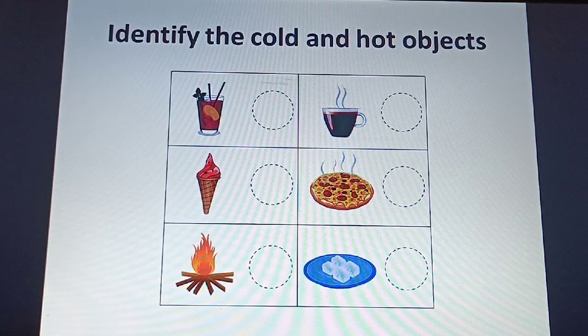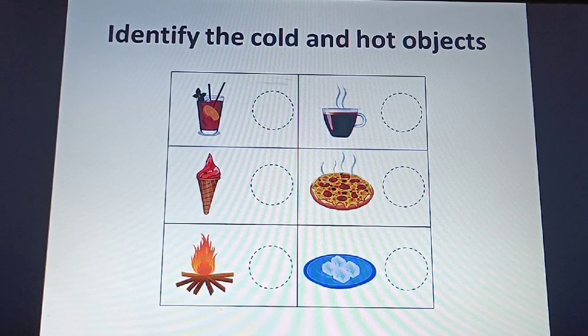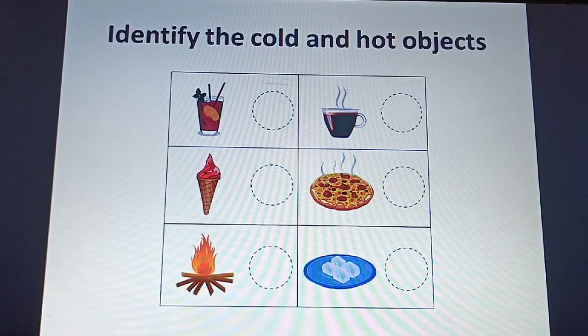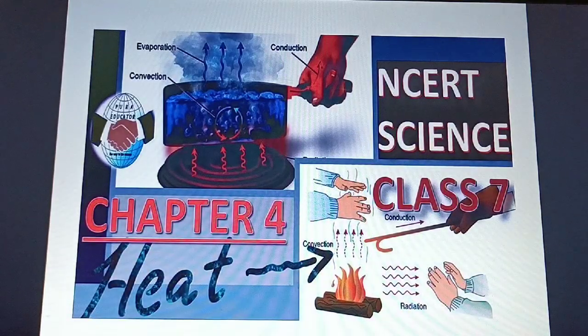Then you can see with the image only, hot cup of tea, isn't it? So tea is very hot. Then next is pizza. Pizza is also hot. Then the ice cubes. Ice cubes are cold. So these are the cold and hot objects. So in today's lesson we will learn about heat. Your chapter name is heat.